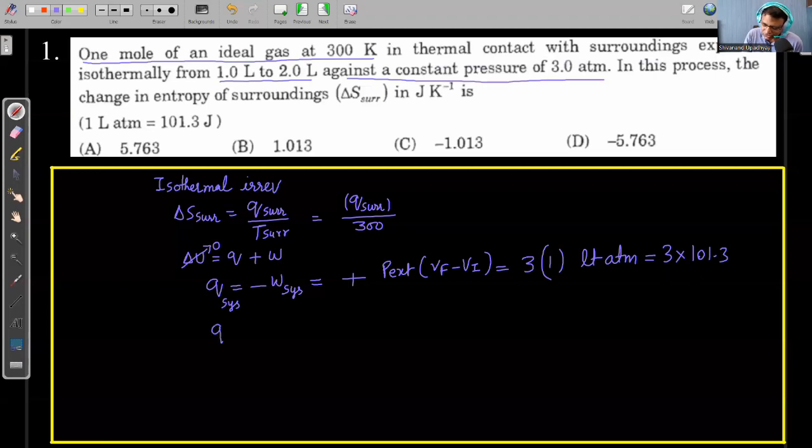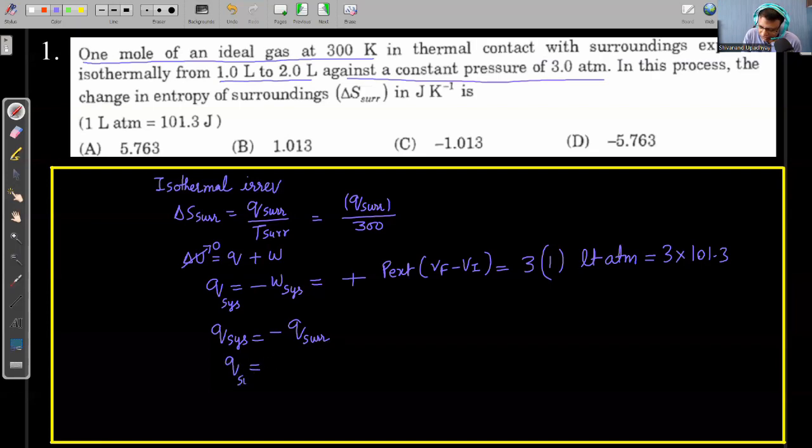I know that Q of the system is minus times Q of the surrounding because of law of conservation of energy. If the system is taking heat energy, then the surrounding is providing it, and the reverse also holds. If work is done on the system, it means work is not done by the system. Law of conservation of energy, right? So here I can get the value of Q, and Q surrounding will be negative, equal to minus 3 into 101.3.